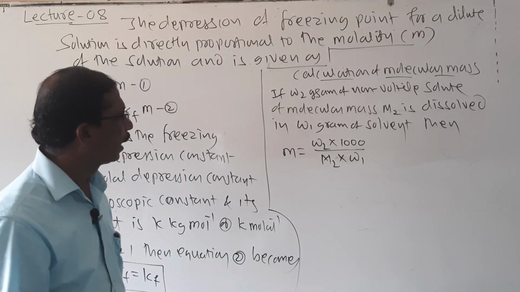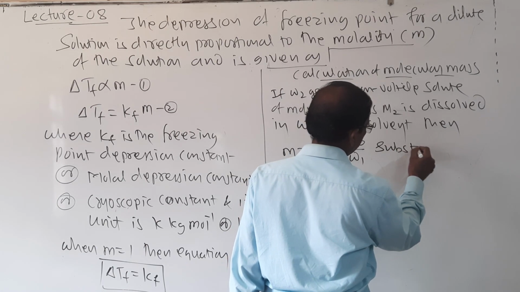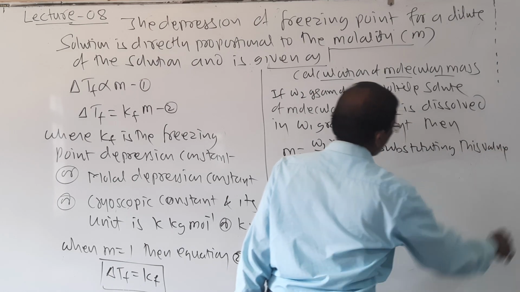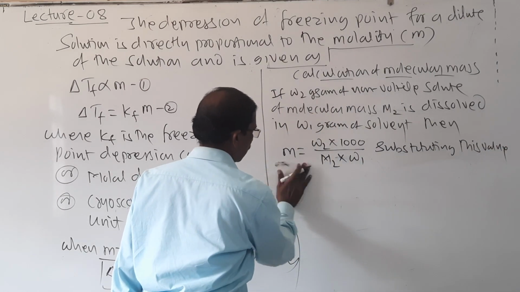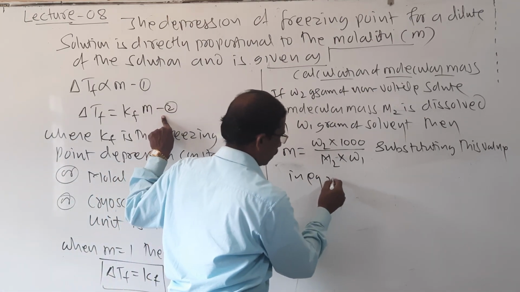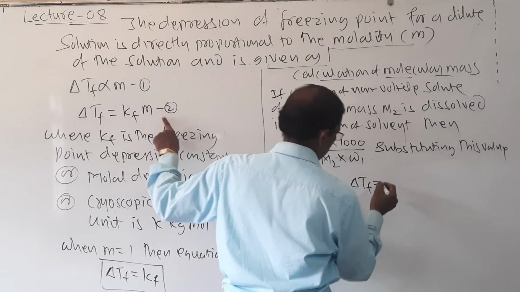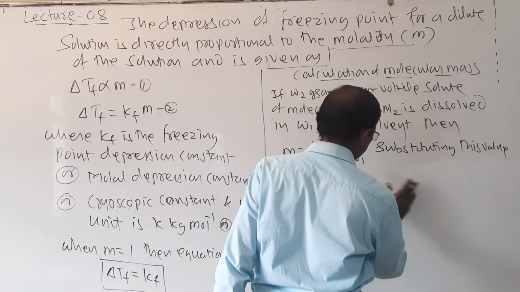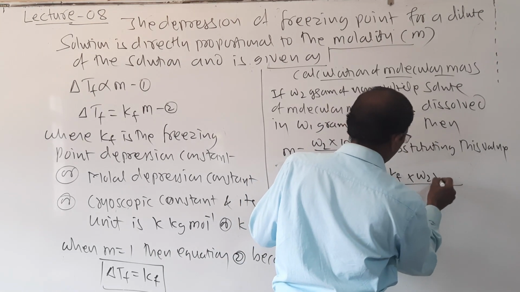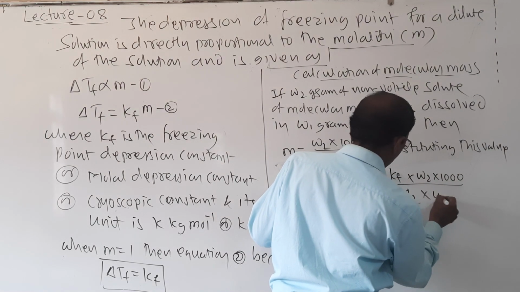So substituting this value in equation 2, then delta TF is equal to KF into W2 into 1000 divided by M2 into W1.